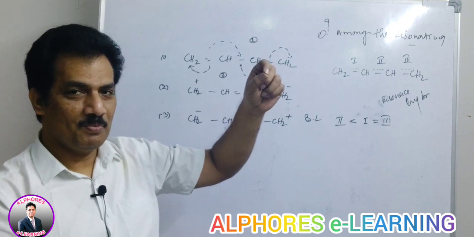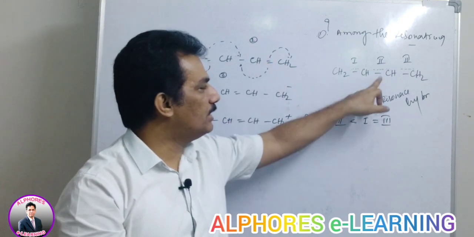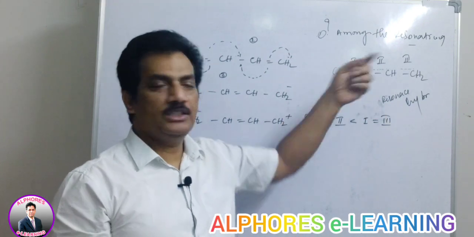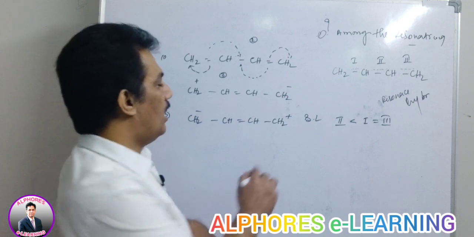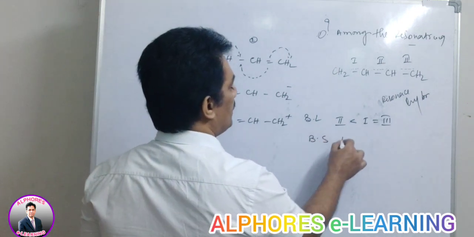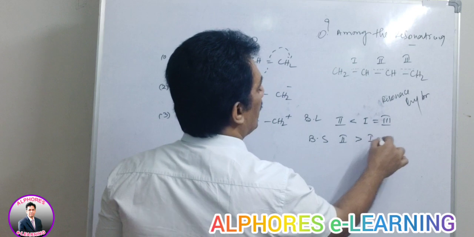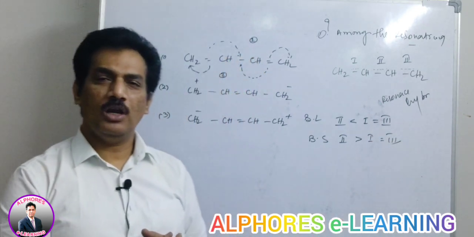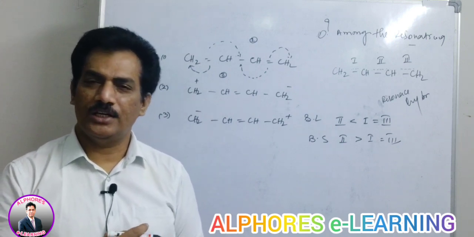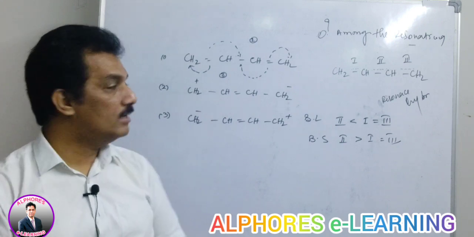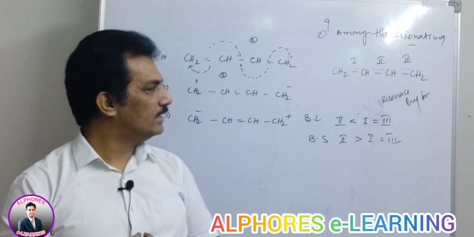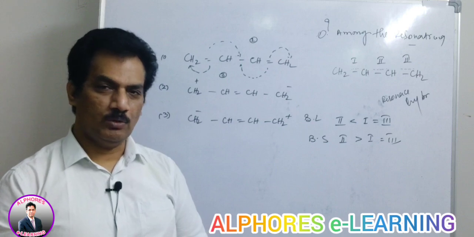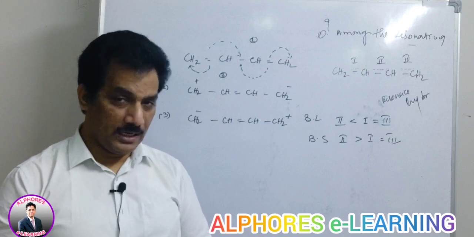Do you know the reason? And when bond length is less, automatically bond strength is more. So one more question, in case they ask you to find the bond strengths of these three, automatically the bond strength order will be that the second is more than the first, and the first is equal to the third. We can find that once we know the bond length, because bond strength is inversely related to bond length. We know that factor. Clear? And now the $1 billion question is, why is the second bond, that is the bond between carbons 2 and 3, said to have less bond length?